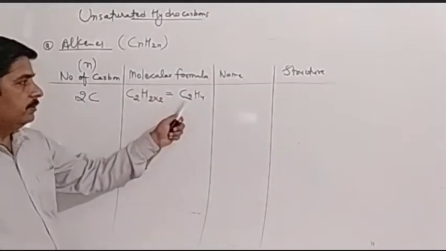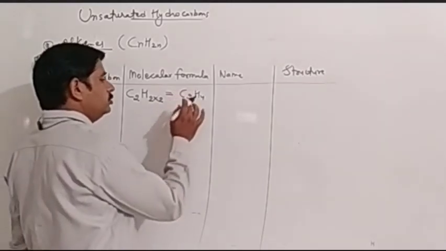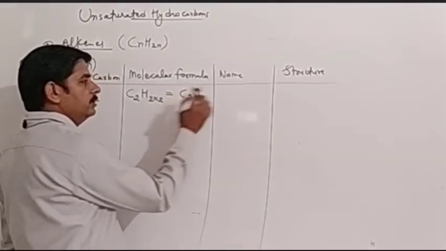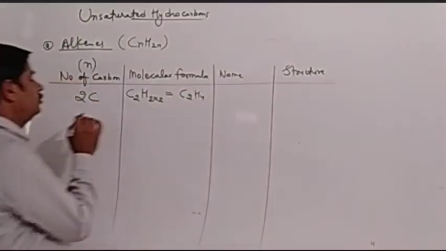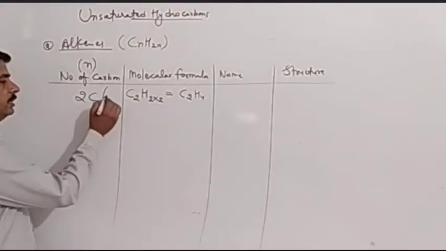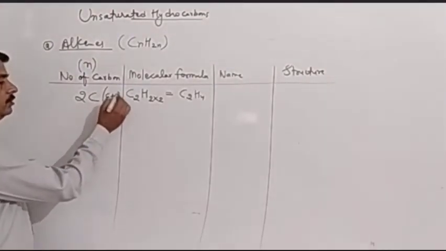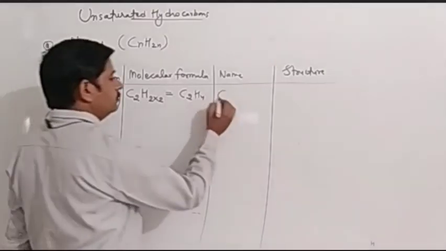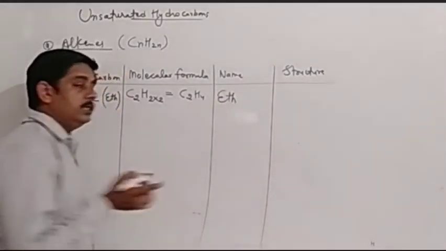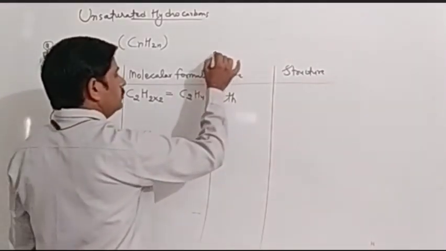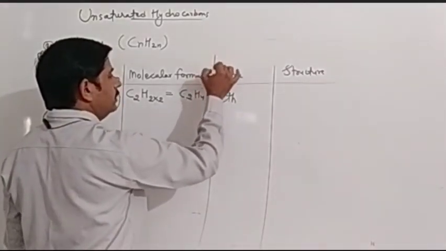And what should be the name of this compound? Its name should be, if it has 2 carbon, for 2 carbon what do we say? We say it is eth. So eth can be used, and then ene will be the suffix in the end, right? Absolutely. So keep in mind, beta, what do you have to use here?